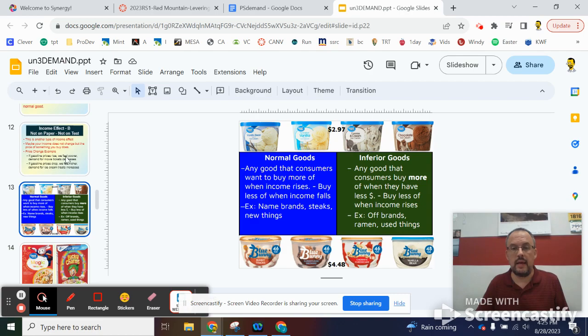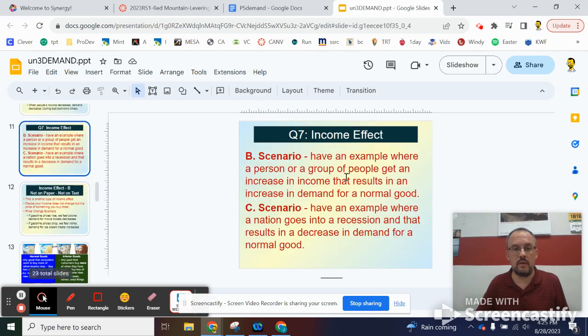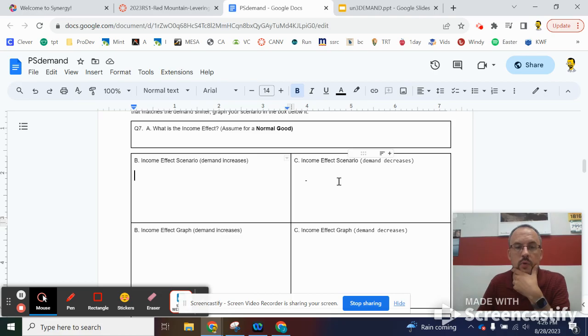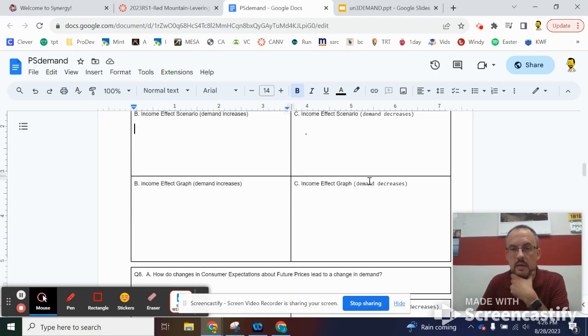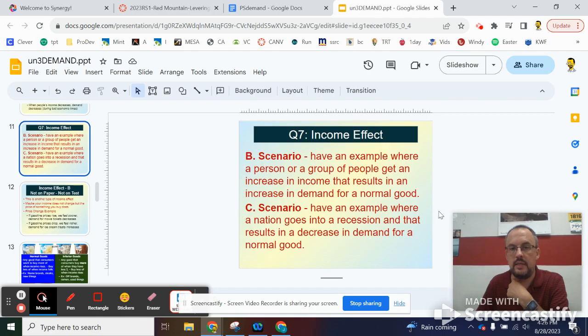And then back to here, you're going to look at scenario C, income effect scenario, demand decreases, and then you'll draw a graph that corresponds to that. So C, scenario, have an example where a nation goes into a recession and that results in a decrease in demand for a normal good. So a nation goes into a recession, and it could be any country, the United States, Canada, Peru, and then demand for a normal good product in that country decreases.